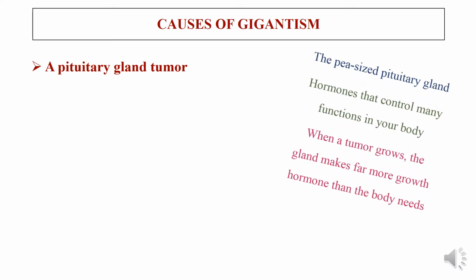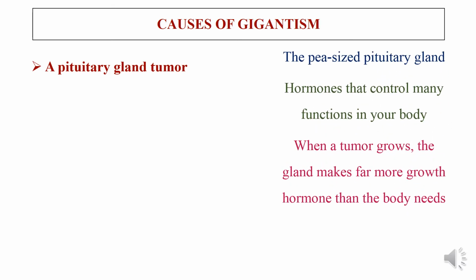Let us discuss the causes of gigantism. The first and foremost important cause for gigantism is a pituitary gland tumor. The pituitary is a small sized gland which is located at the base of the brain.